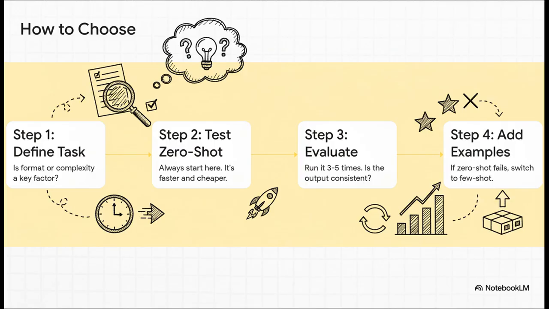First, clearly define your task and ask yourself, is the format absolutely critical? Second, and this is important, always test with a zero-shot prompt first. It's the fastest and cheapest option. Third, run that prompt a few times to check for consistency. If it's unreliable, and only if it's unreliable, then you move to step 4. Upgrade to a few-shot prompt with 2 or 3 perfect examples.